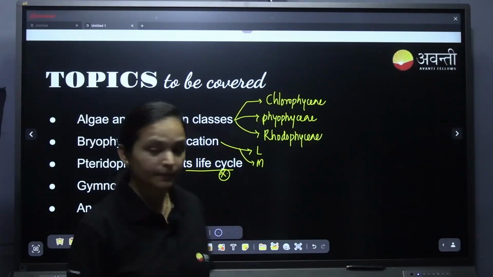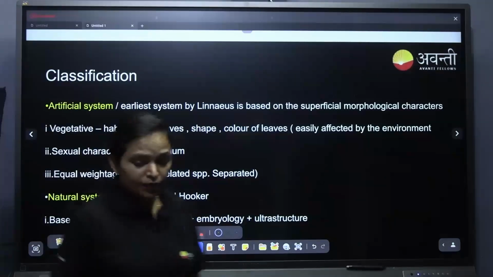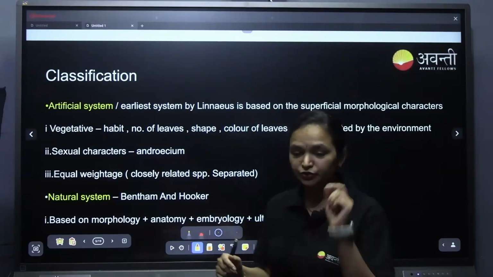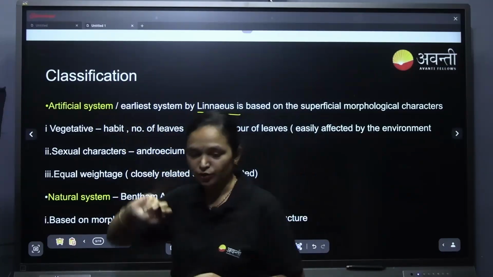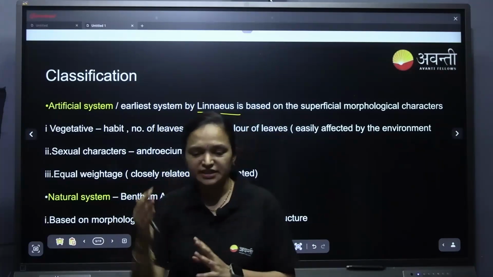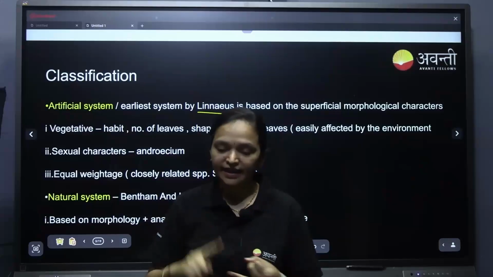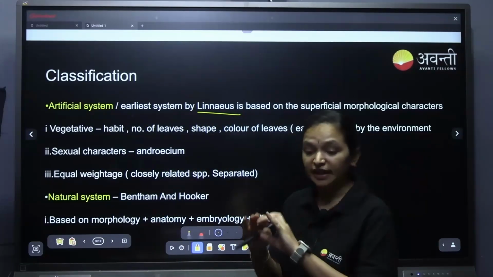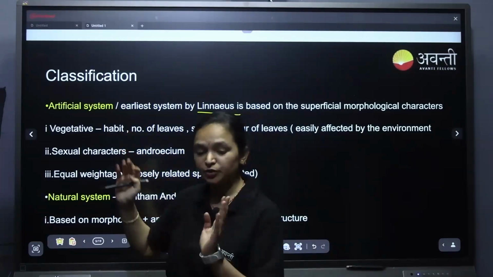Understanding? Yes? So, now when we are talking about basically classification, what kind of classification? Linnaeus comes first, right? Linnaeus comes first, that is artificial system of classification. It was the earliest system of classification. First, Linnaeus divided into only two kingdoms: one was Plantae and another one was Animalia. And also Linnaeus gave the classification of angiosperms. What did he divide the angiosperm into?